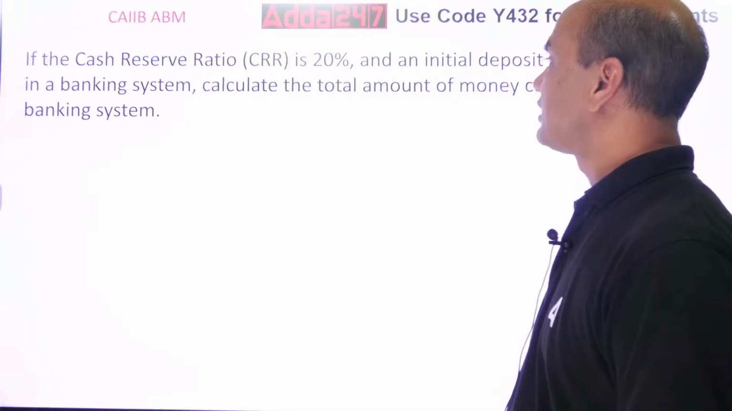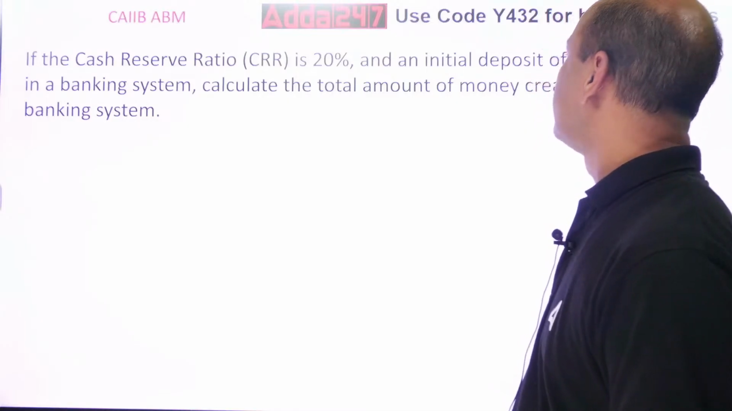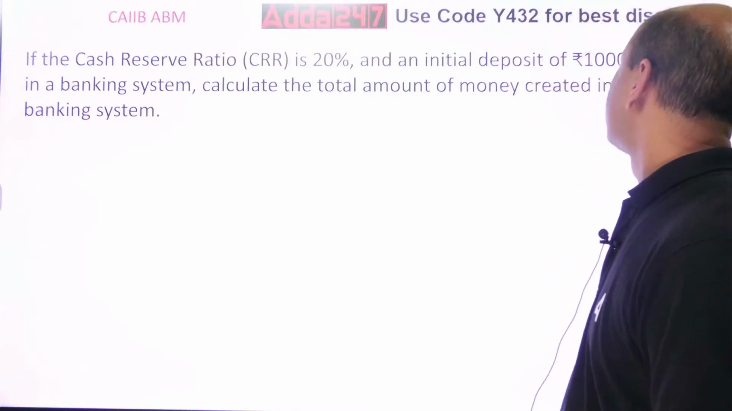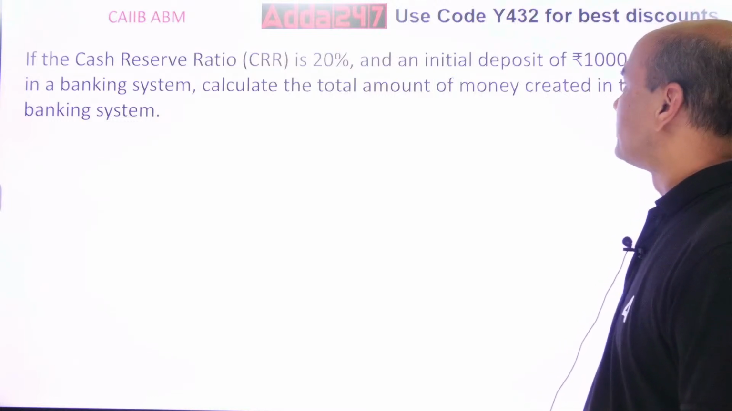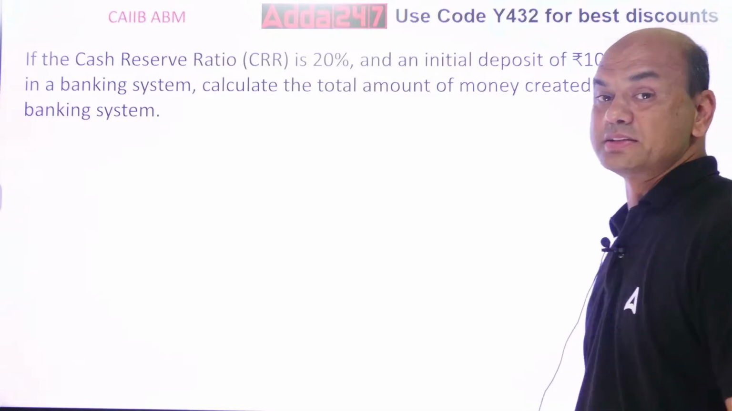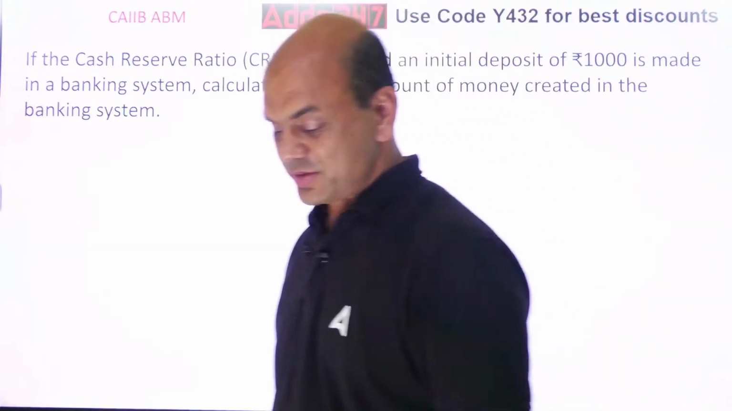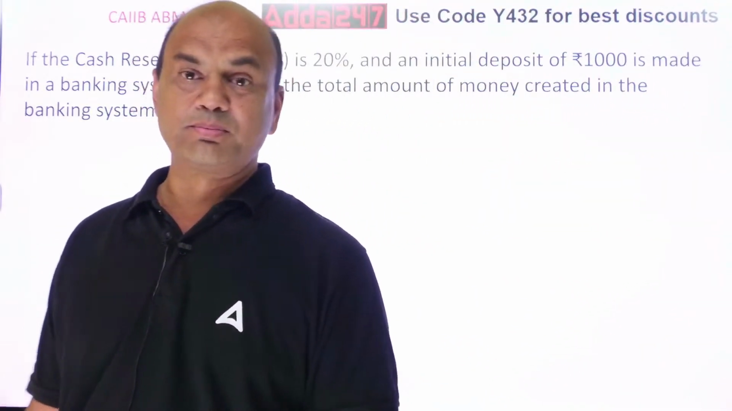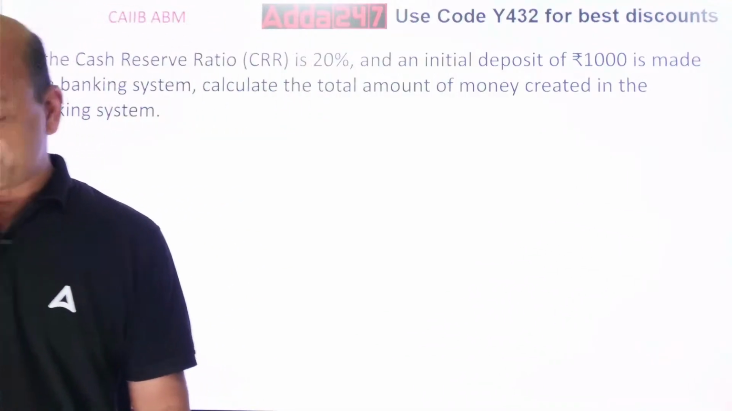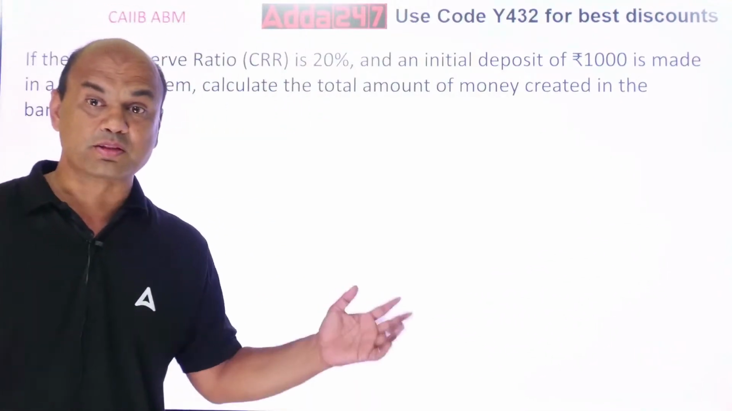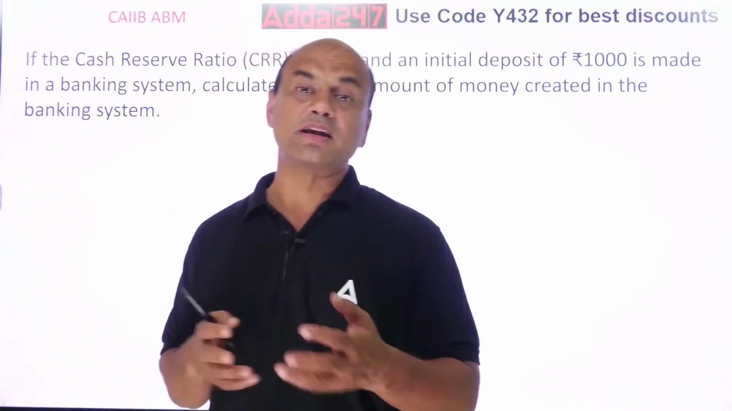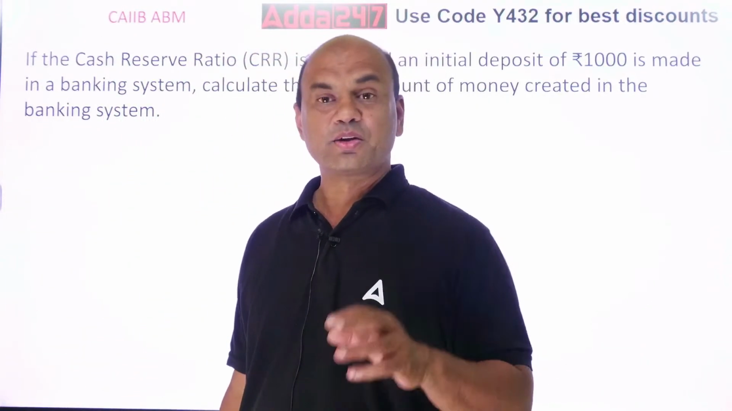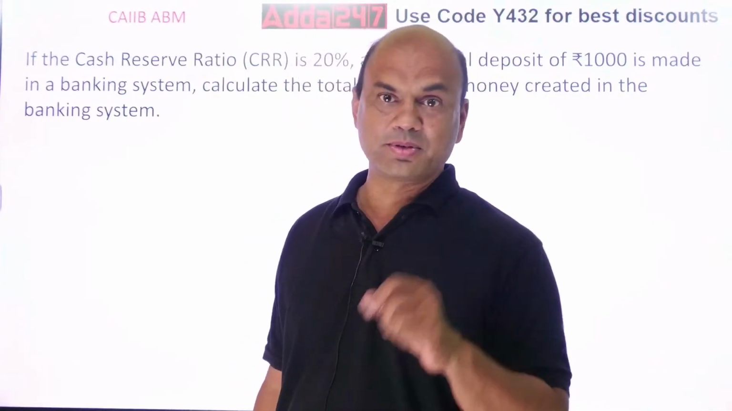If a CRR is 20% and the initial deposit of 1,000 is made in the banking system, calculate the total amount of money created in the banking system. It is so basic, but it is so difficult. You have to calculate the amount of money created using the CRR system. Do you know the meaning of this? See, what do you mean by this?